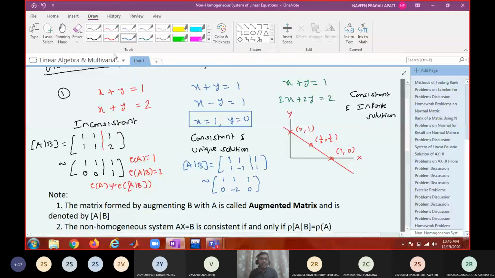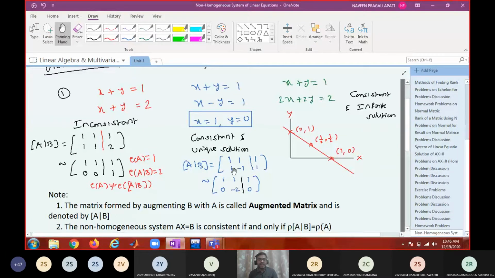Now you can see this augmented matrix is in echelon form with rank 2, because the number of non-zero rows is 2, and this submatrix is also in echelon form having rank 2.